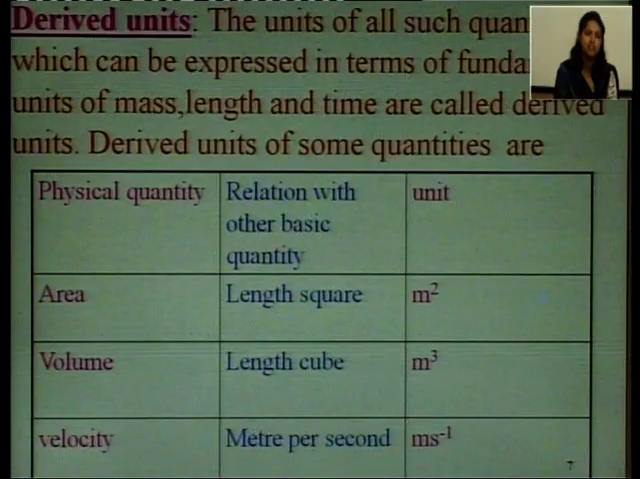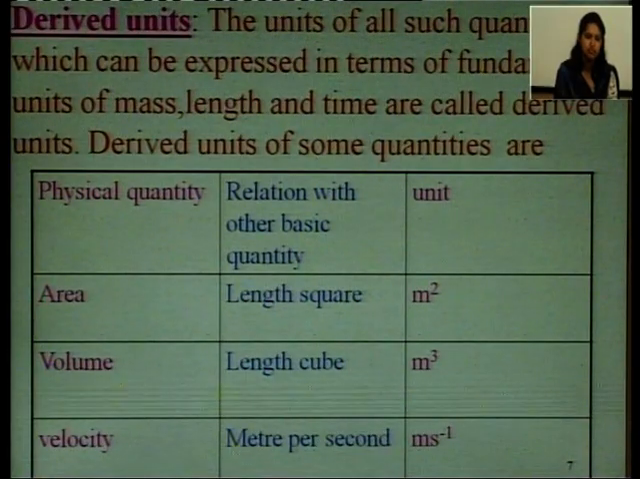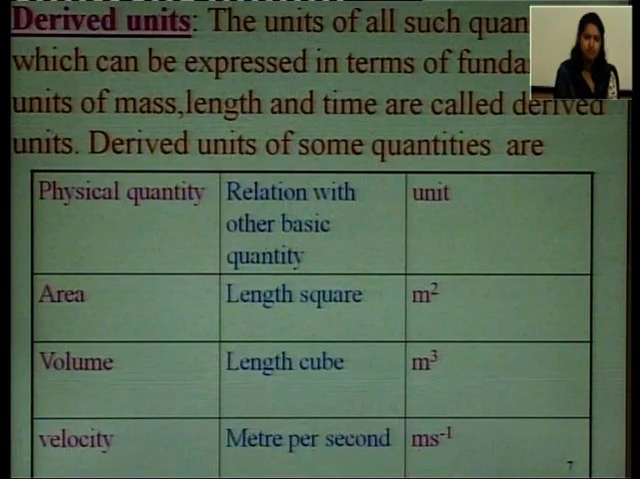So, this has been derived from length, because the formula of area is length into breadth, both are having the dimensions in length. So, length into length, that is m into m, that is m square. Volume, that is length cube, so the unit is meter cube. Velocity, that is meter per second, and the unit is meter per second.